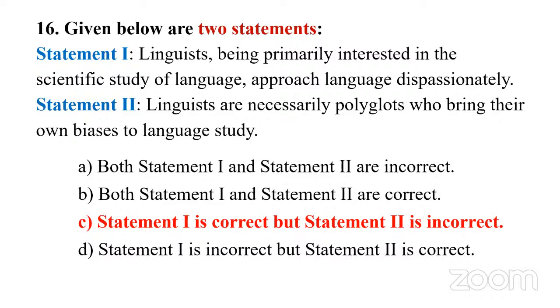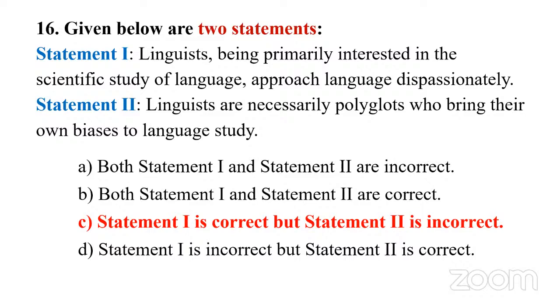So for this kind of question, you need a broad understanding of linguistics, and that will do. As I told you before, statement 1, as everybody knows, linguistics is generally defined as the scientific study of language. As a scientific study, you have to be objective. You can't be prejudiced. You cannot say that my mother tongue is superior to other languages. We can't make such statements in linguistics. A linguist should love all languages. A linguist should treat all languages as equals. So that is the primary purpose of a linguist. He or she should not be prejudiced.